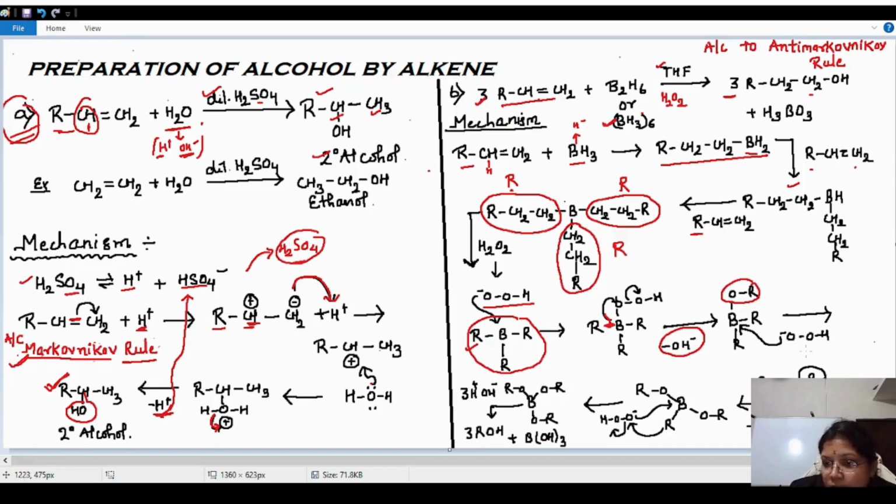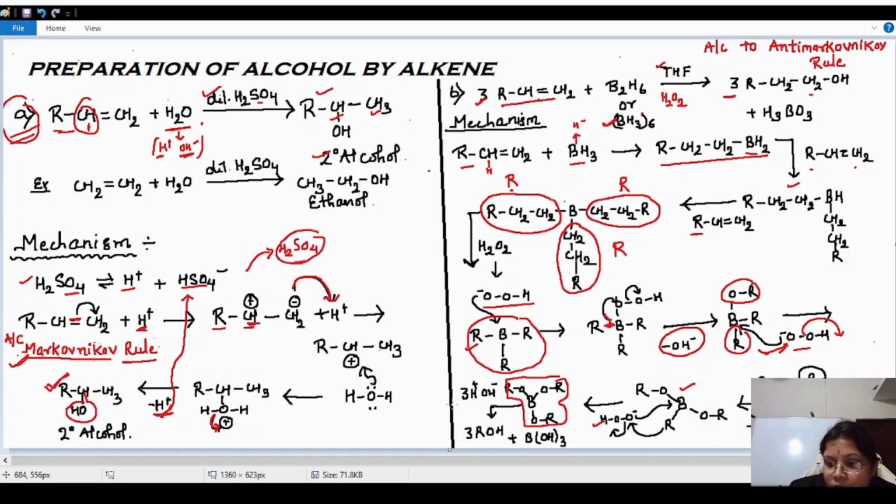Similarly, again a peroxide ion will attack, and the same thing will be repeated. So this oxygen negative will attack the boron. Similarly, this R along with the bond attacks the oxygen, and this will be liberated. So B(OR) will be formed. Is it clear? Similarly, a third peroxide ion will attack here, and the same procedure will take place. And finally we get this type of compound, B(OR)3. Is it clear? So 3 OR groups are attached here.